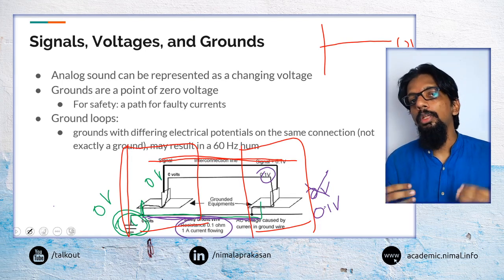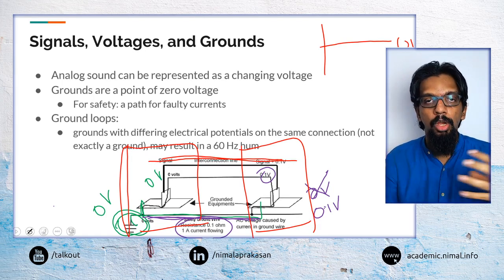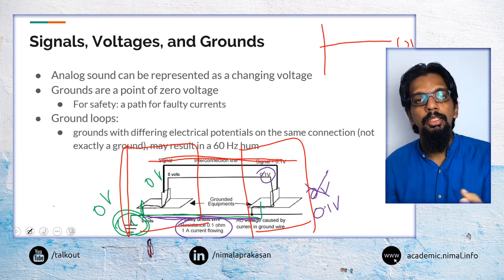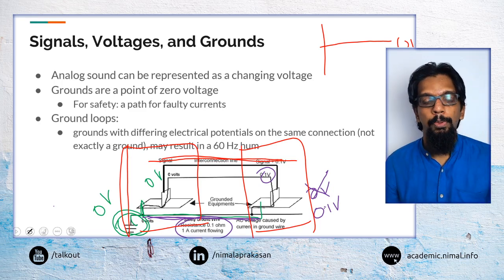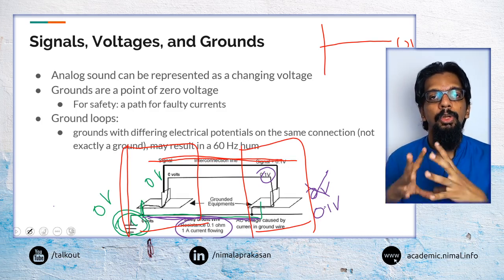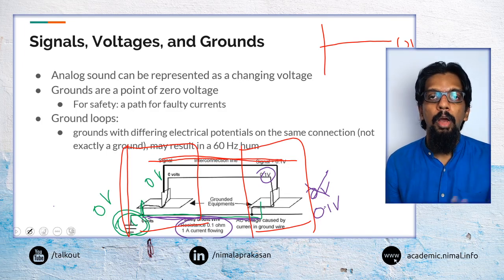So you may encounter this in a practical environment when you are connecting devices, so you need to be mindful of this. This is coming because of the problem of shared ground points. One of the things you may have to do is have some form of ground loop isolation.